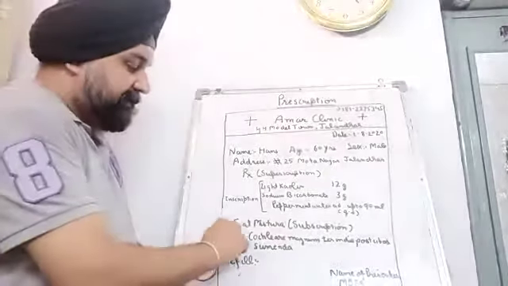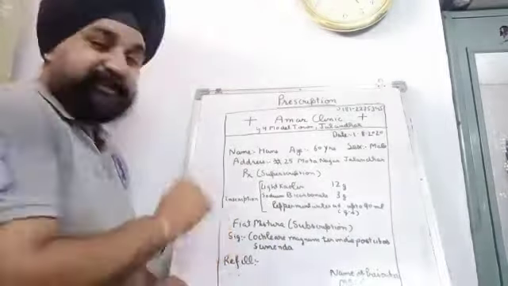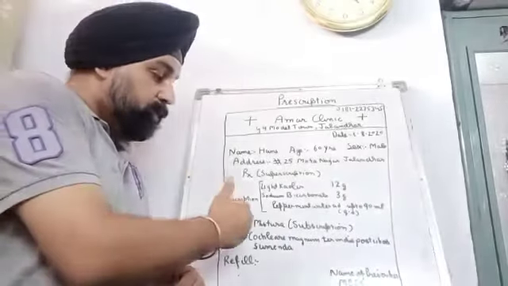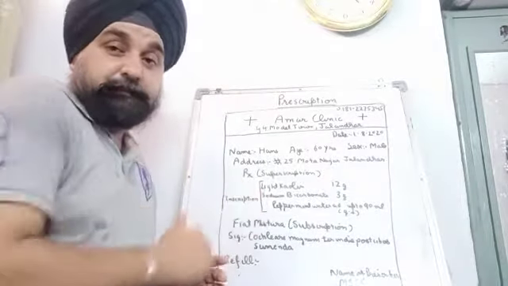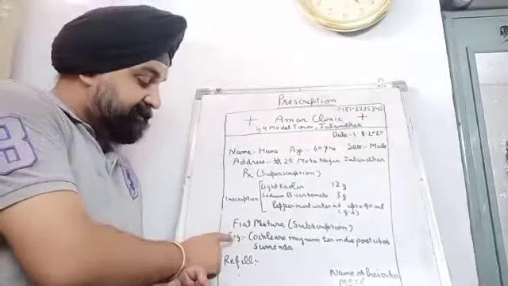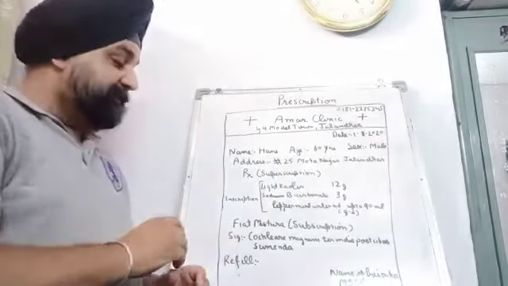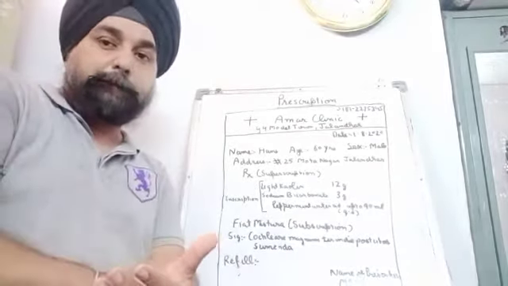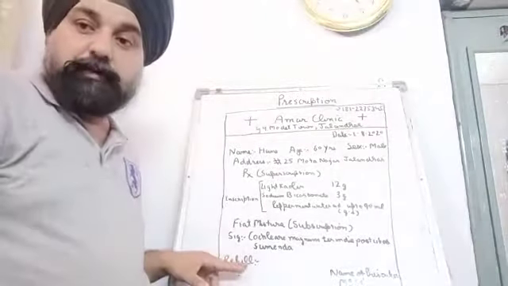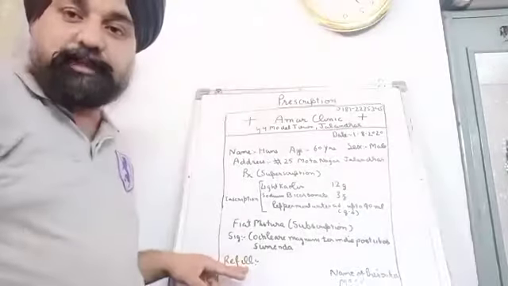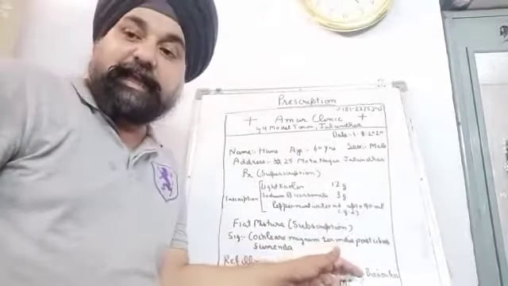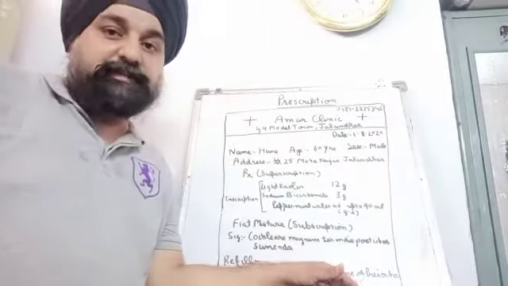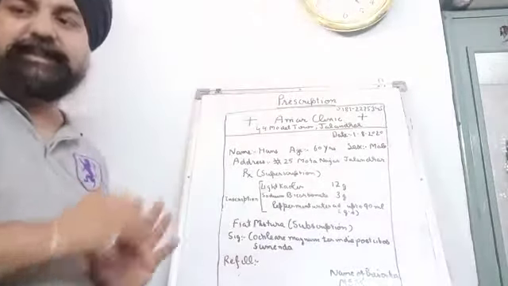Subscription is basically a direction which is given to the pharmacist on how to make a prescription. Then comes signa. Signa is a direction for the patient on how to take that particular prescription. Then is refill. These are basically renewal instructions. And last is the name of the prescriber, his signature, his registration number and all this. Now we will discuss each and everything in detail.